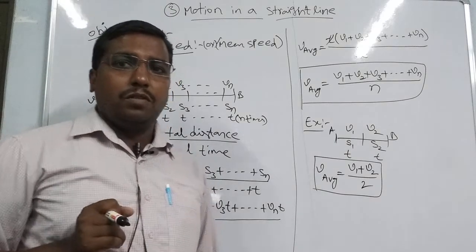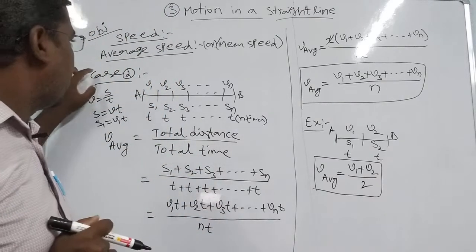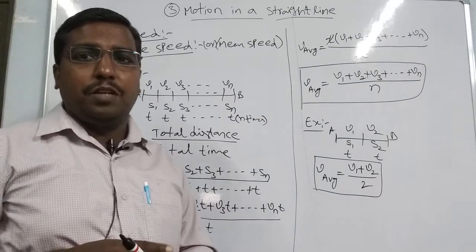So this is case 1 and case 2 of the average speed objective point.